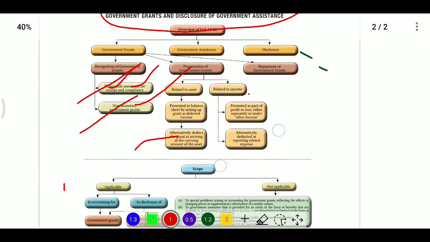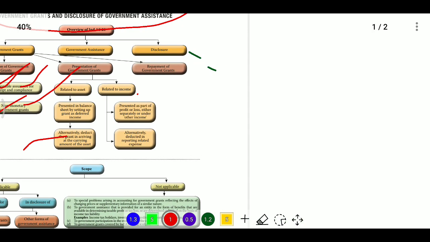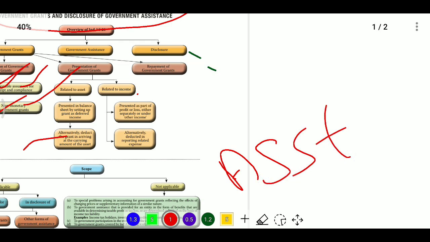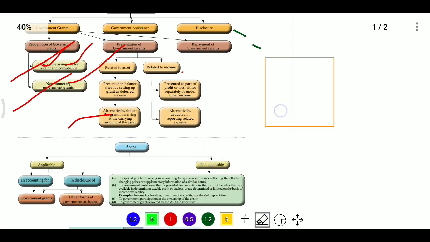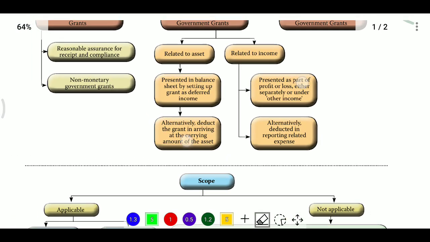Then what will be the entry? We need to deduct the amount. Whenever we deduct, the asset will decrease, meaning the asset account is credited. What will be the debit? The grant receivable account is debited. Okay, this is option 1. Or we have another option also.